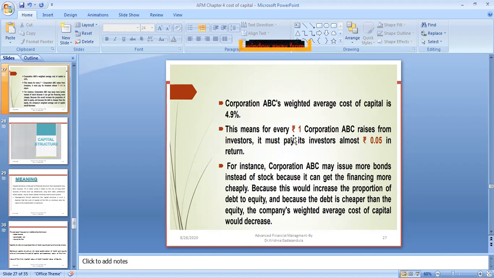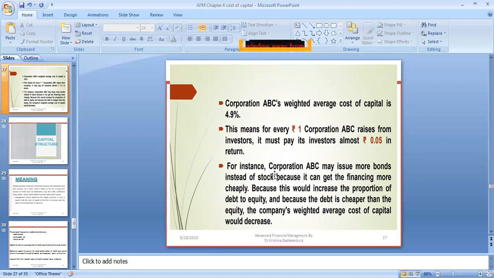This means for every one rupee Corporation ABC raises from investors, it must pay the investors almost 5%. Yes, 4.9 means almost 5%. If they are raising one rupee from outsiders, they have to pay a 5% return for that.